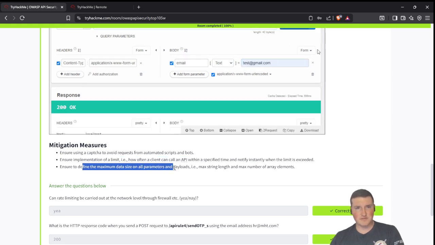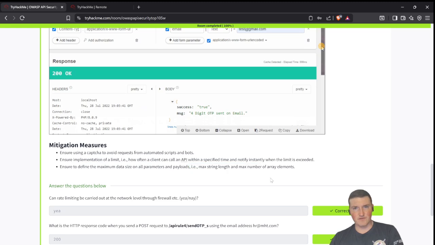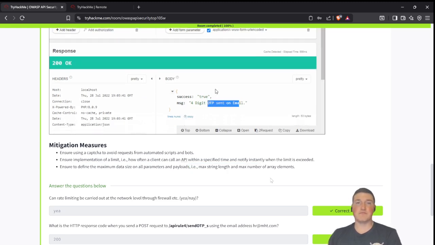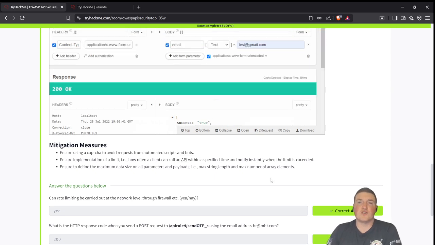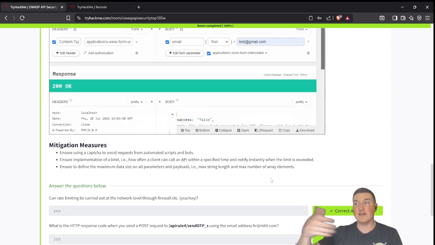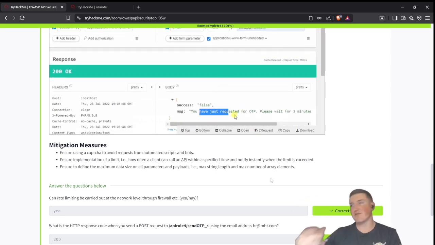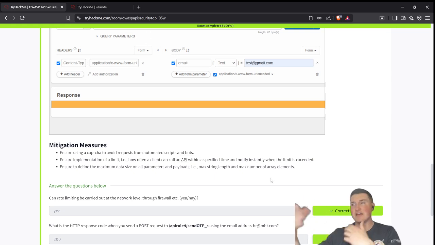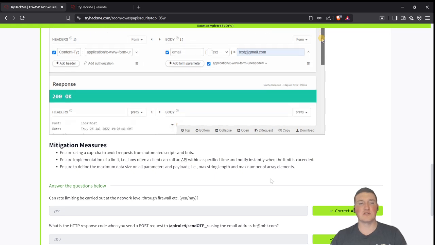Ensure to define the maximum data size. This is big, right? Because you don't want to basically be DOSing yourself, in the sense of, hey, we're letting this person hit and they're pulling massive amounts of data. Well, if I'm uploading or downloading gigabytes of data and I have 5,000 machines doing that, really quickly you're going to be running out of bandwidth or resources.